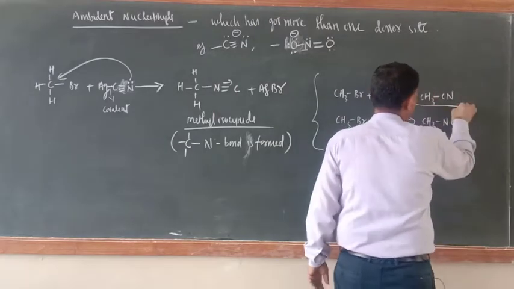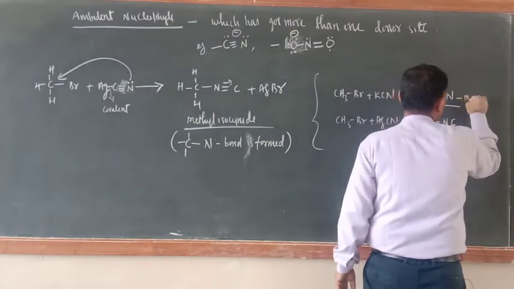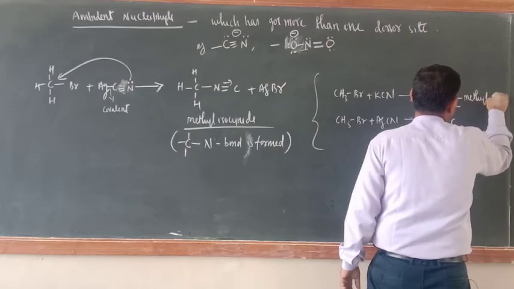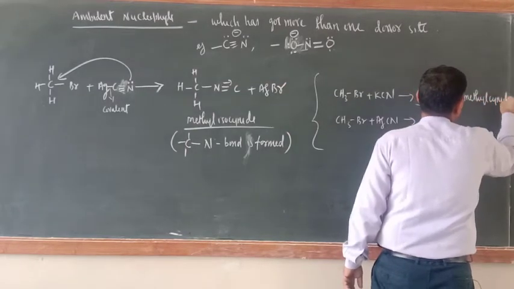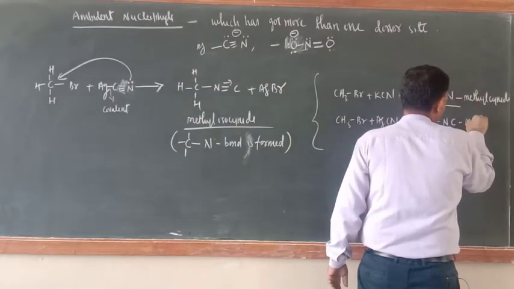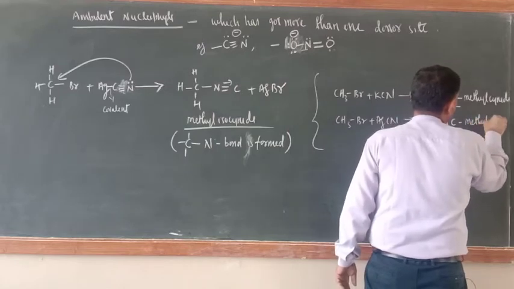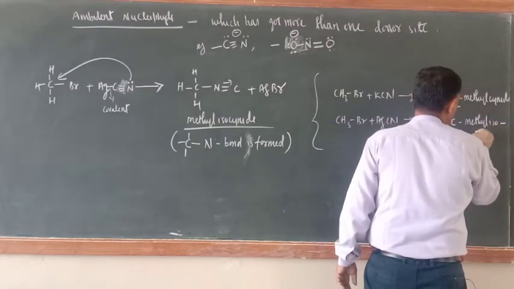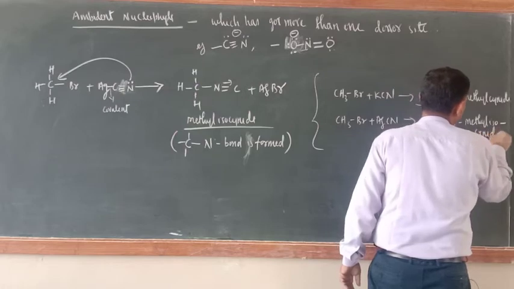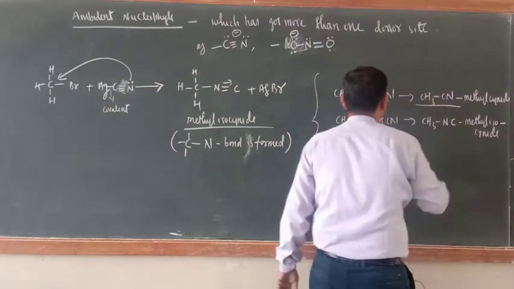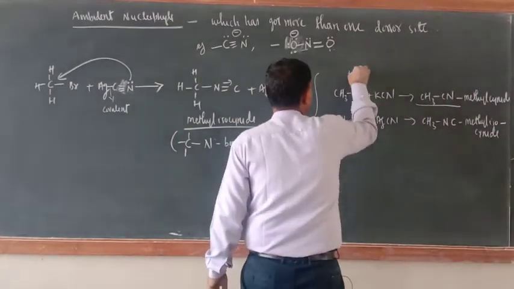Okay, so here the product is methyl cyanide, and here the product is methyl isocyanide. Why? Explanation. Why is this so?